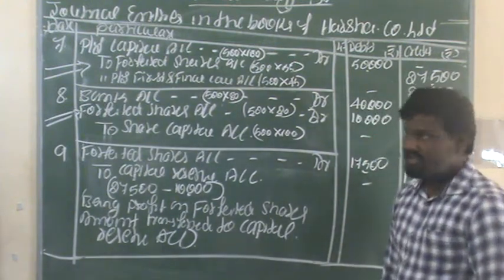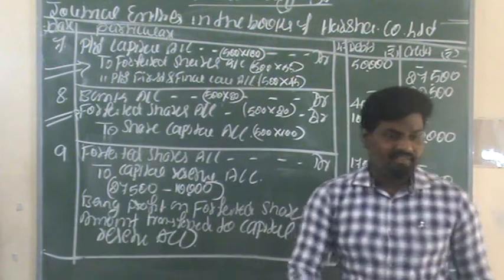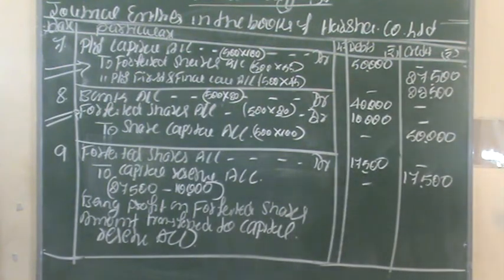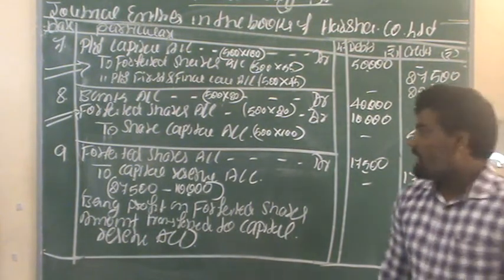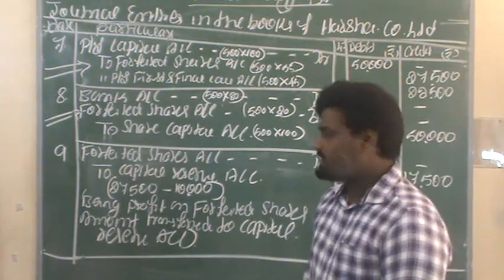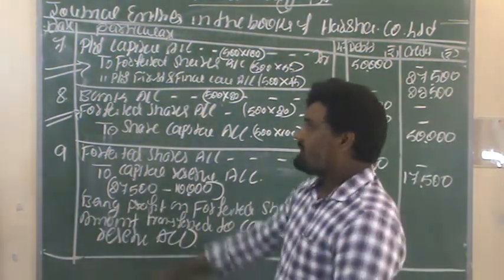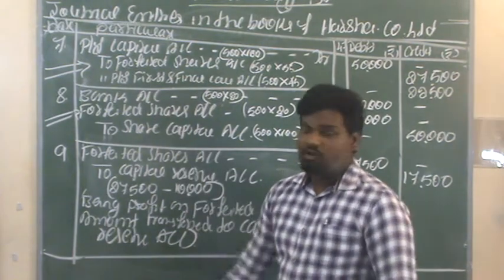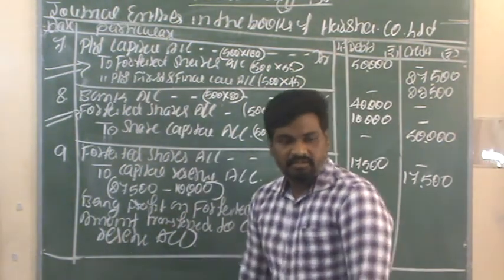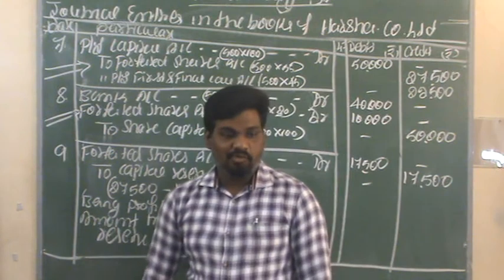This is the last entry. Of the last three entries, the seventh entry is related to shares being forfeited, the eighth entry is forfeited shares being reissued, and the next entry is the profit on these forfeited shares transferred to the capital reserve account. So these last three entries are related to forfeited shares. So this is the solution to the question.